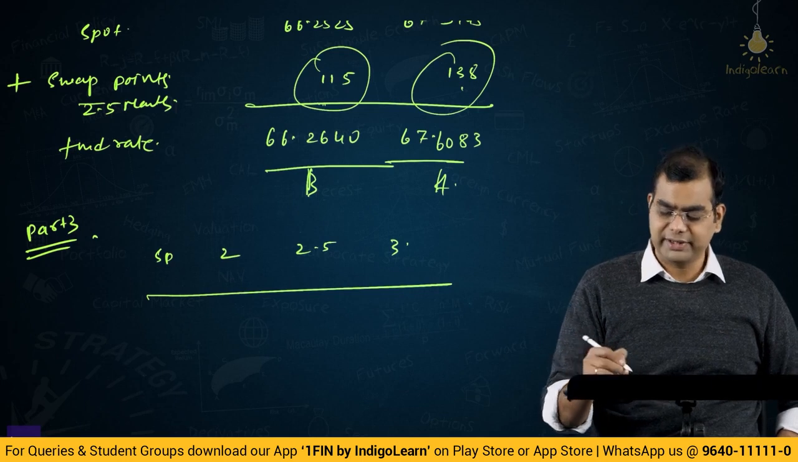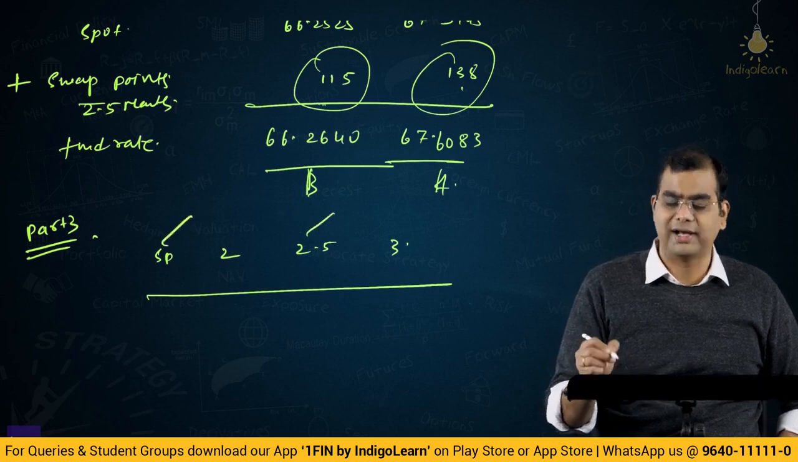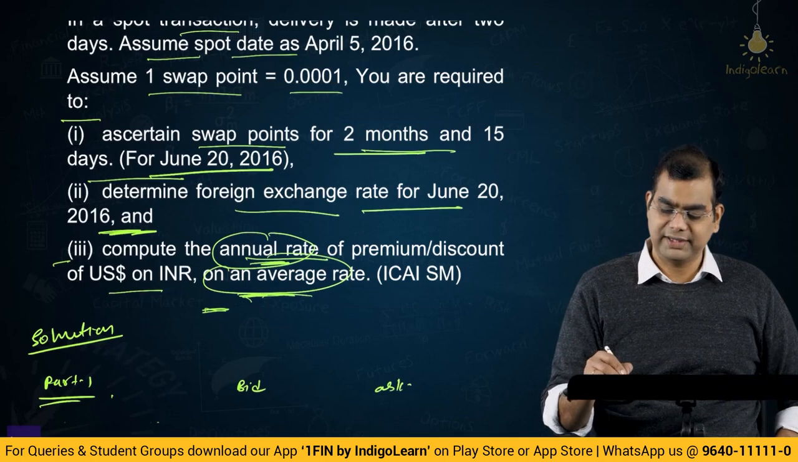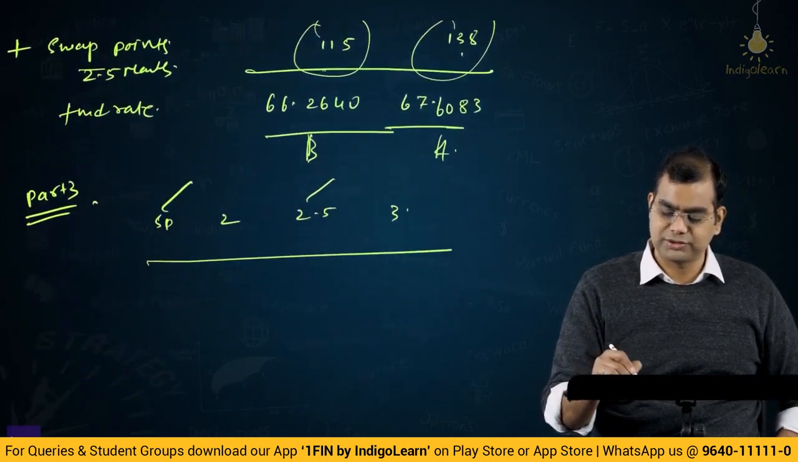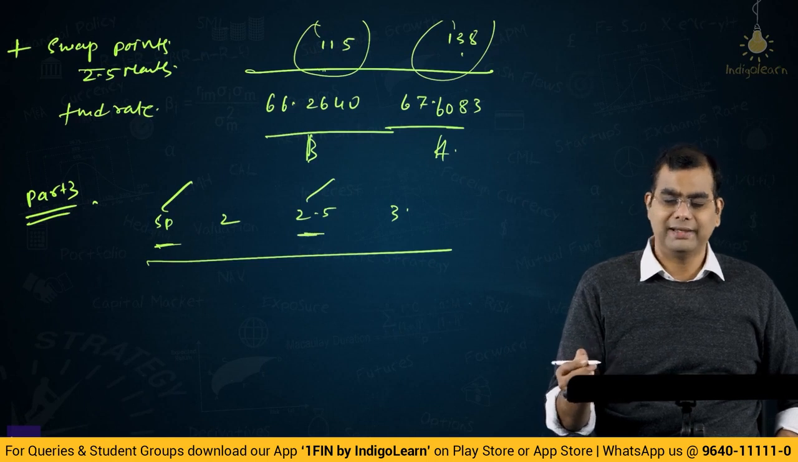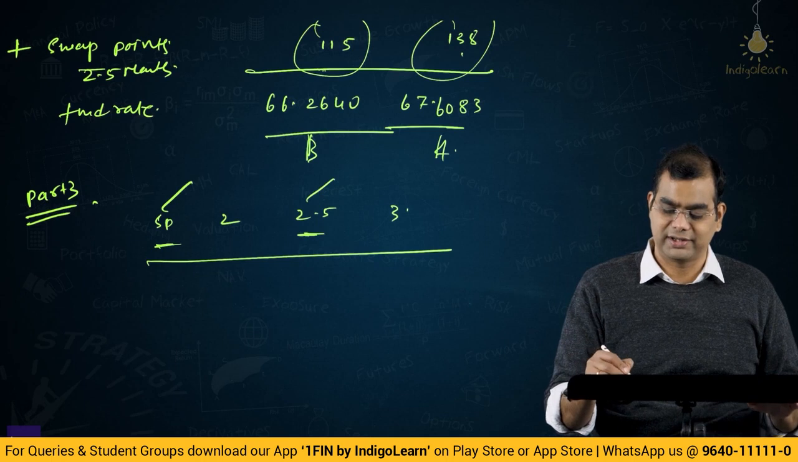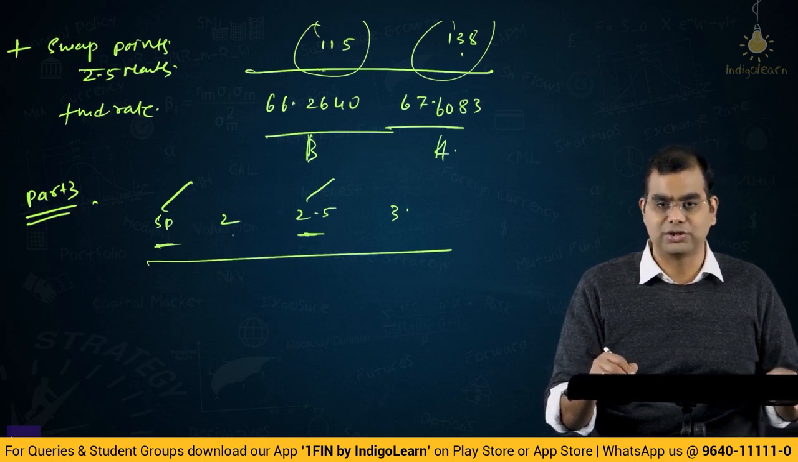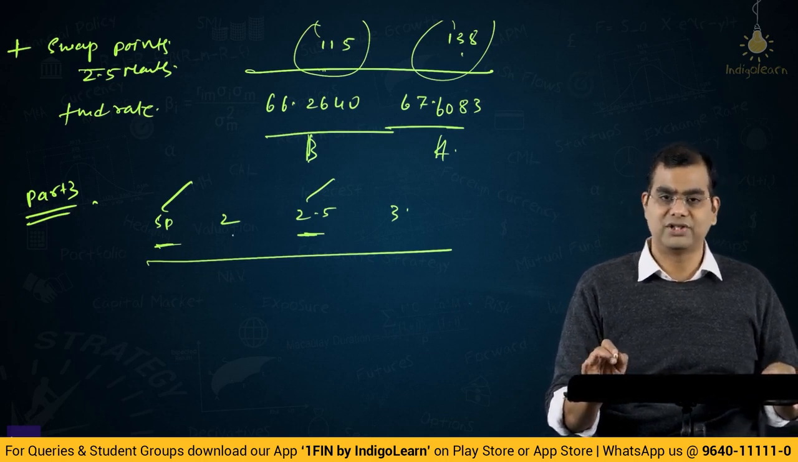So what they've done in the material is, they've computed the average rate by taking the average of spot and 2.5 months. I really don't agree with this logic, because nothing is stated in the question whether you have to take spot and 2.5 months, or spot and 2, or spot and 2 and 3. None of those are actually given out.